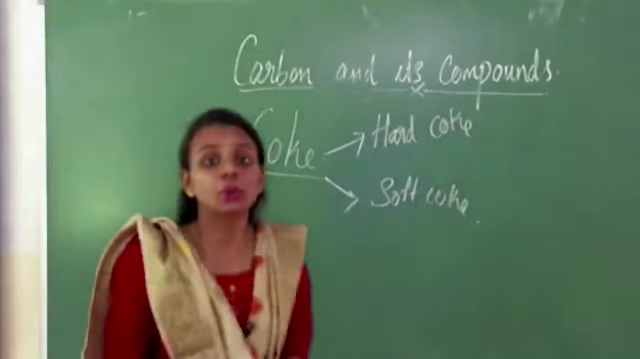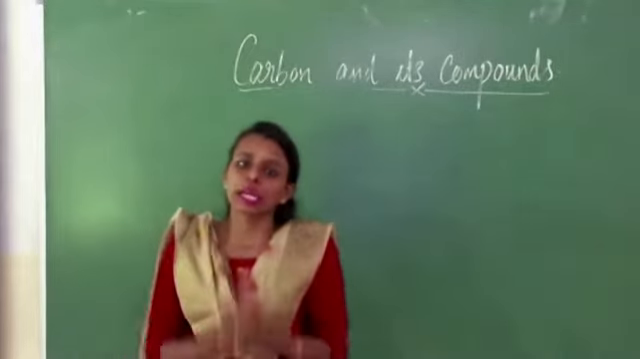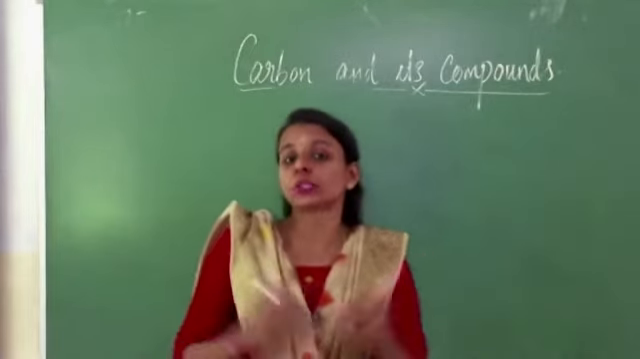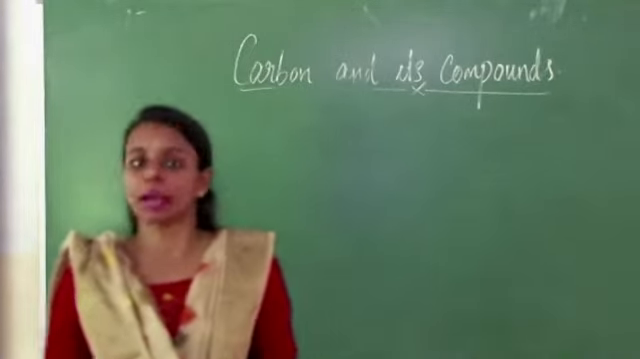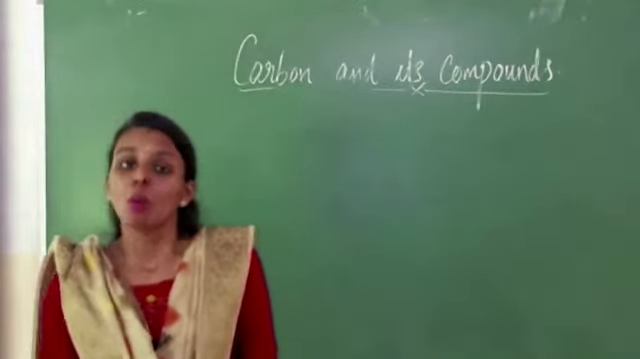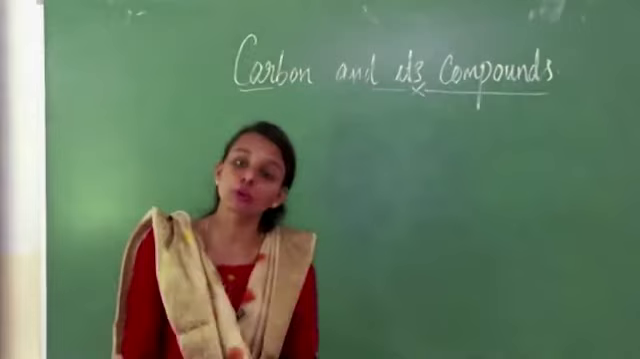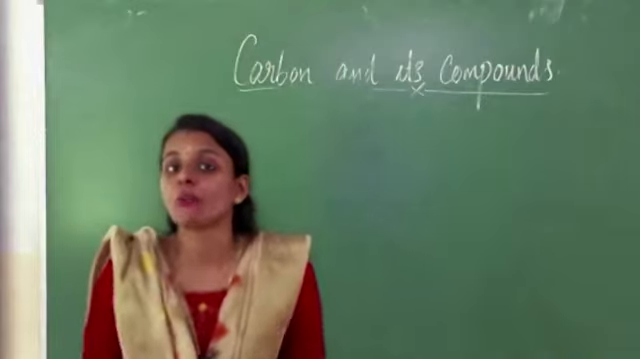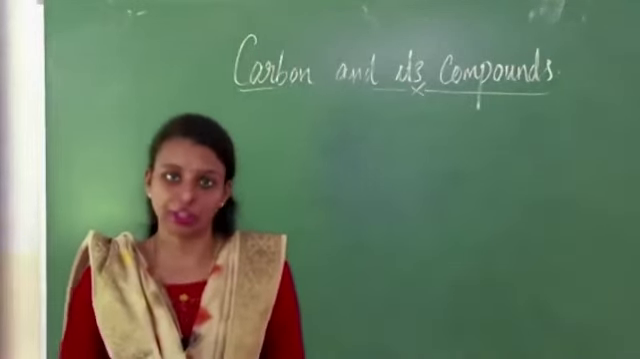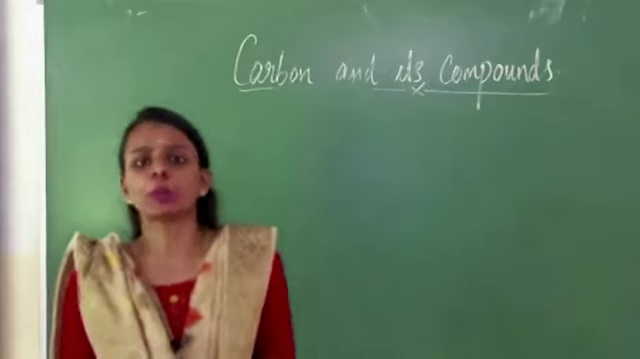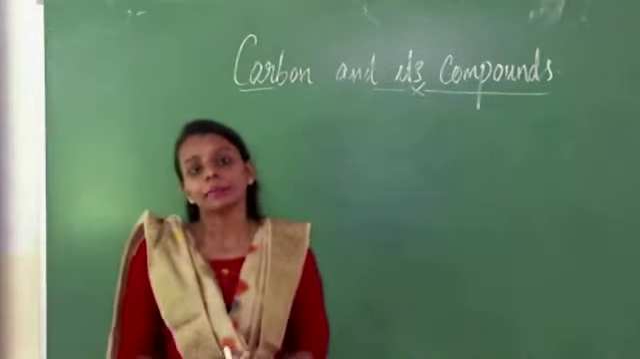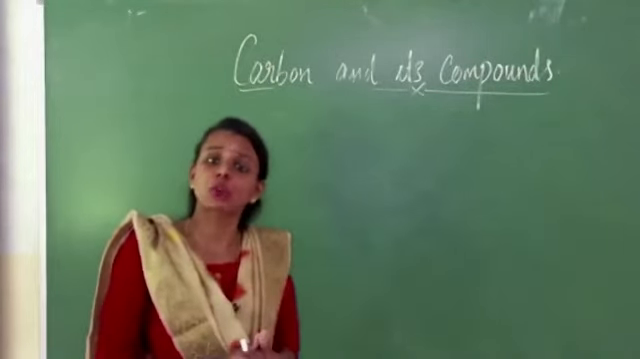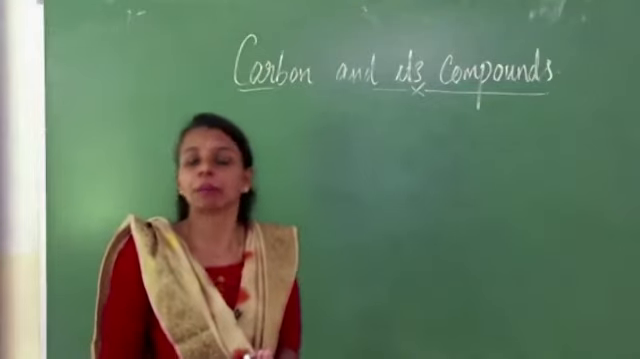Next we are discussing the uses of coke. Coke is used as a smokeless industrial and domestic fuel. Coke is used for the manufacture of water gas and producer gas. Water gas means a mixture of carbon monoxide and hydrogen. Producer gas means a mixture of carbon monoxide and nitrogen. Coke is also used for the manufacture of metallic carbides like calcium carbide.